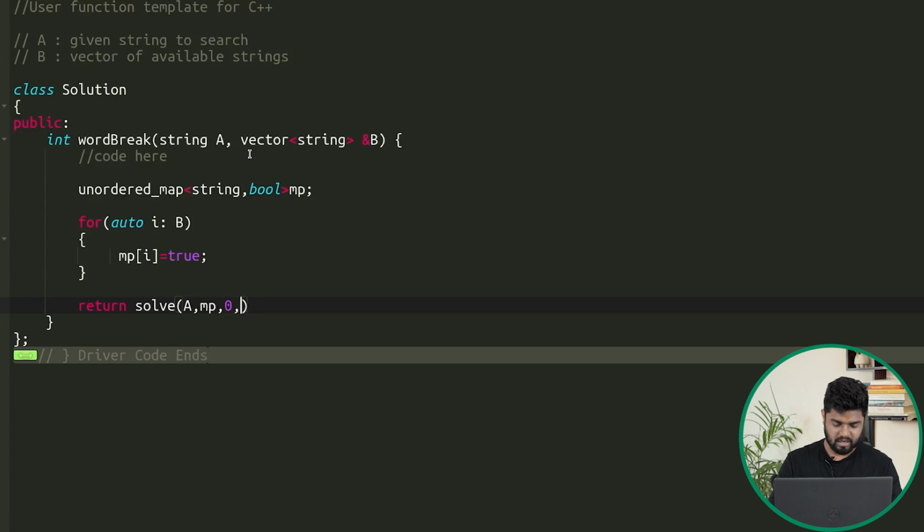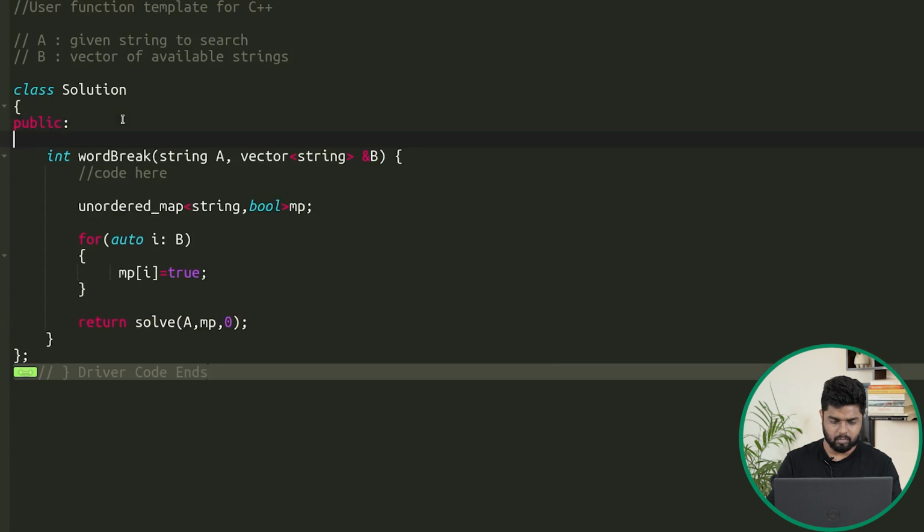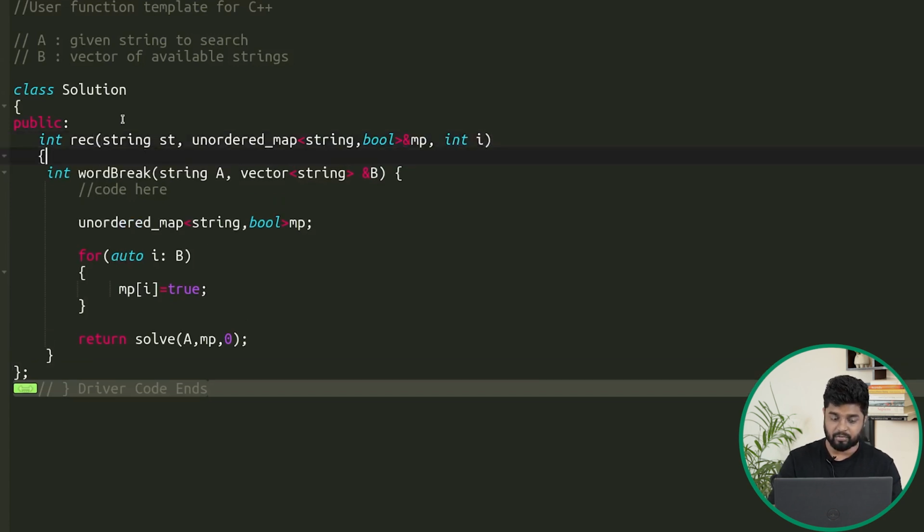Notice that. Then what we will pass here is an int recursion. Then we'll have the string, let's say st, the current string that we are having at this point of time, and then we'll also pass the map. So an unordered map of string comma boolean, which I'll pass by reference. Then I'll pass the index as well, which is the current index from which I'm starting.